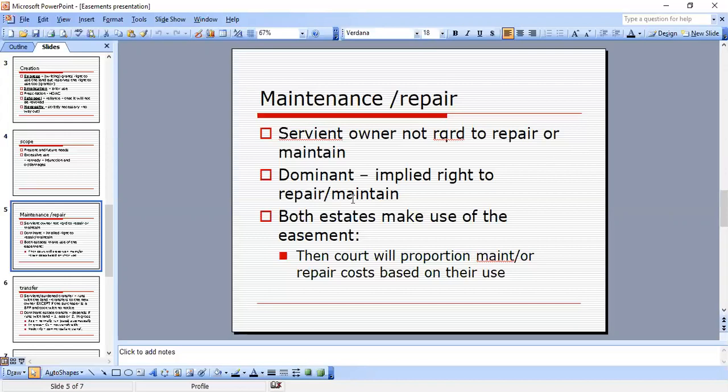But it is the implied right that the repair and maintenance go to the dominant owner, to the dominant person. Okay, guys? And if both the estates are making use of the easement, the court will proportion maintenance or repair costs based on their use. Maintenance and repair I saw a lot on the MBE, so you have to know the rules on those.